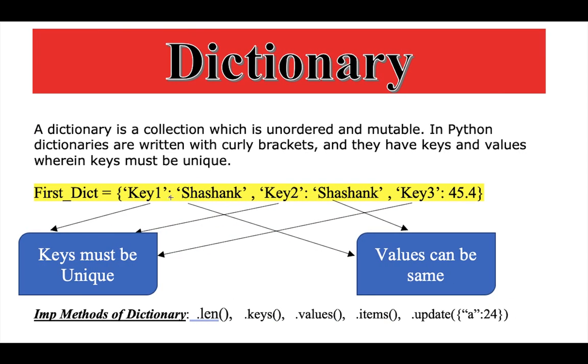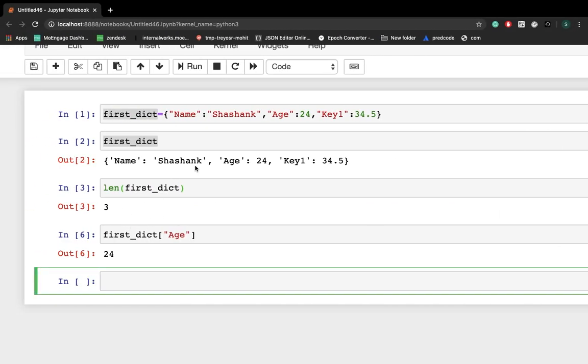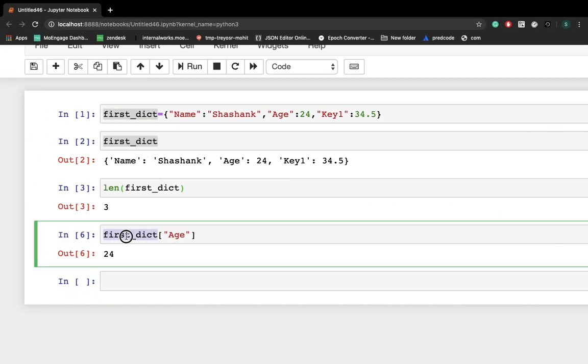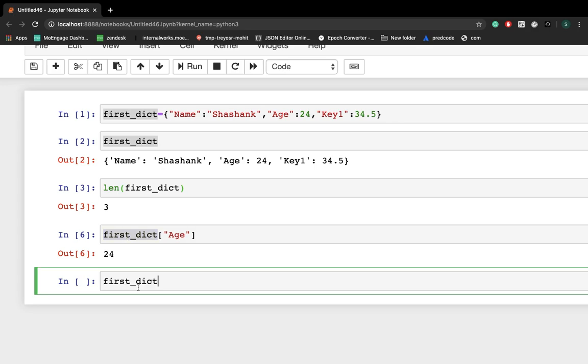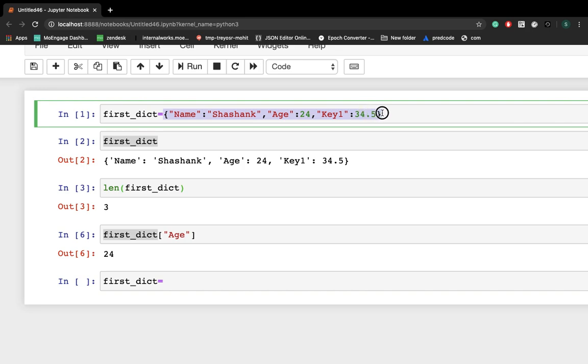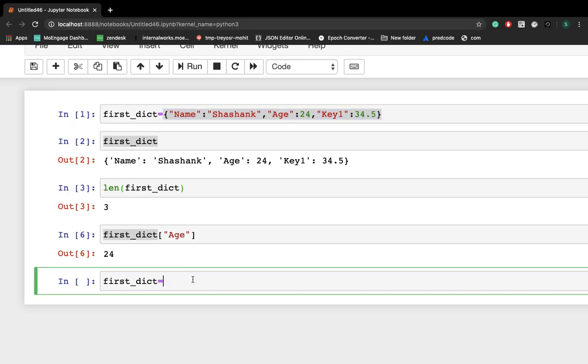Let's explore this thing. If you are putting the same key name, what happens, right? So I am writing first dict again equals this one. Let me change this name, by the way, to second, right? Now I'm putting the same key name again, right?